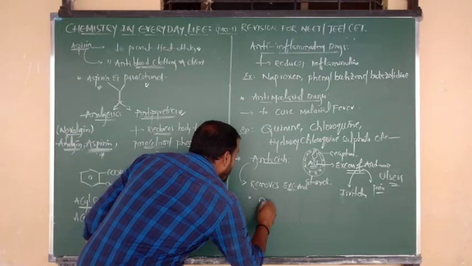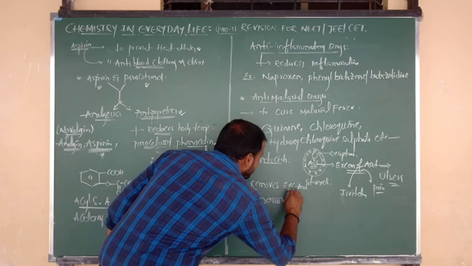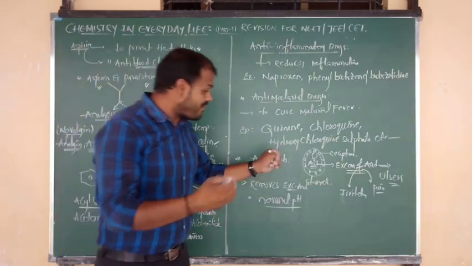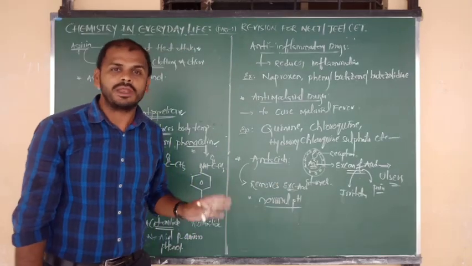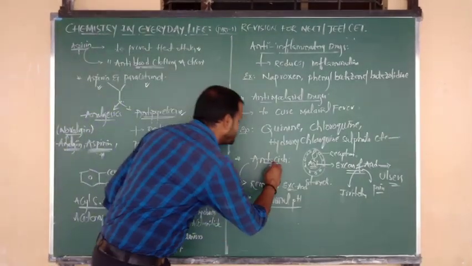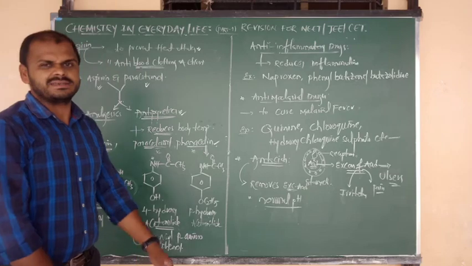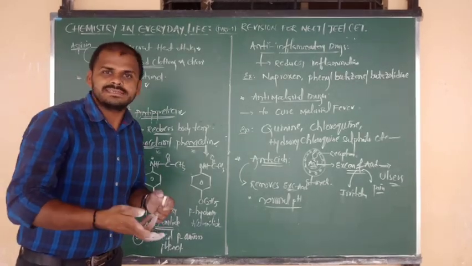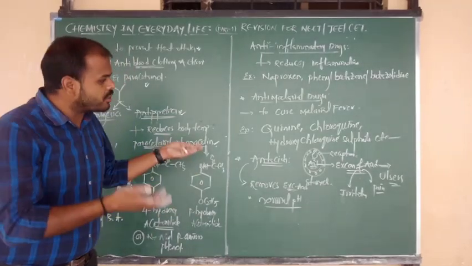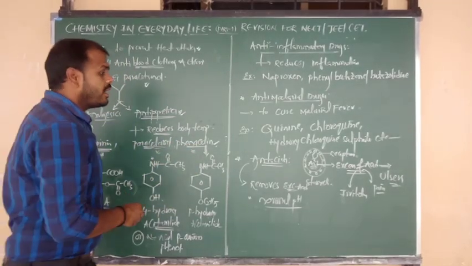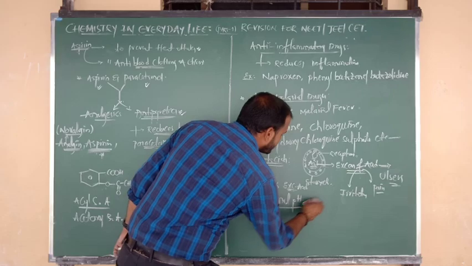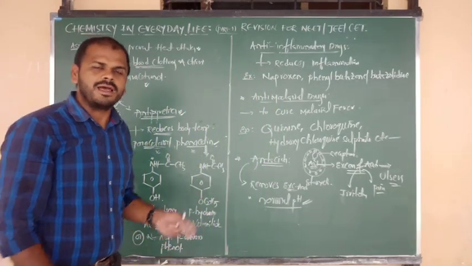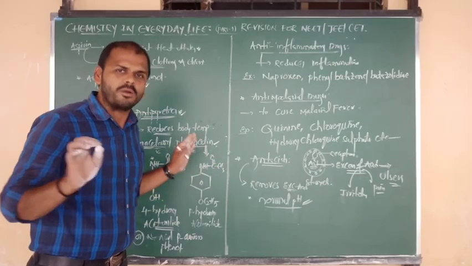So, to maintain a normal pH and for the removal of excess acid, we use chemicals and medicines. Such medicines are antacids, meaning they work opposite to acidity and reduce the excess acid produced in the stomach. Finally there will be normal pH. At normal pH, all the biological processes in the body, all metabolism, will take place in a proper way.